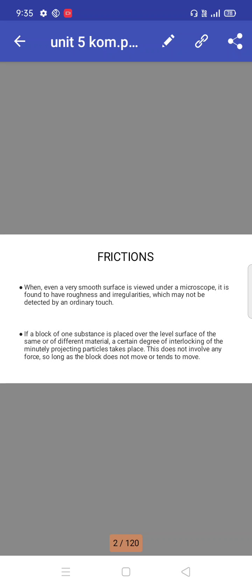If a block of one substance is placed over the level surface of the same or of different material, a certain degree of interlocking of the minutely projecting particles takes place. This does not involve any force so long as